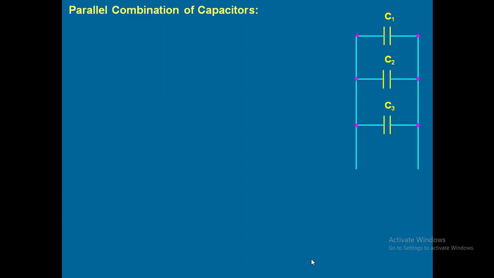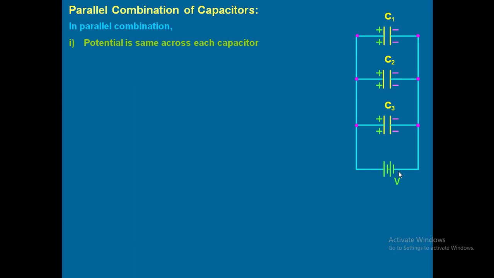All three are connected to a battery source called V. All positives are connected to the positive end and all negatives are connected to the negative end. Such a combination is called parallel combination, also called common terminal combination. Right?